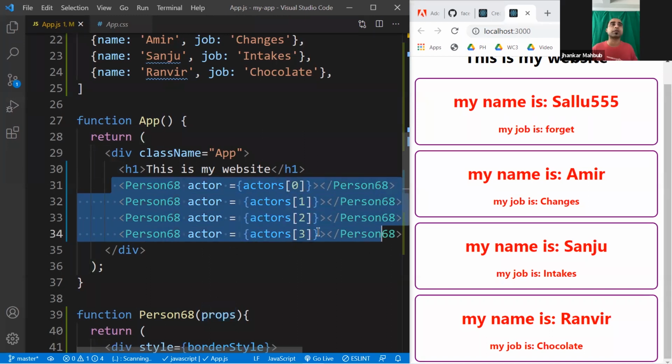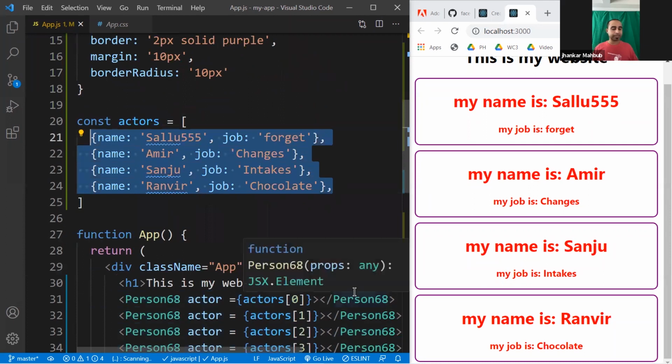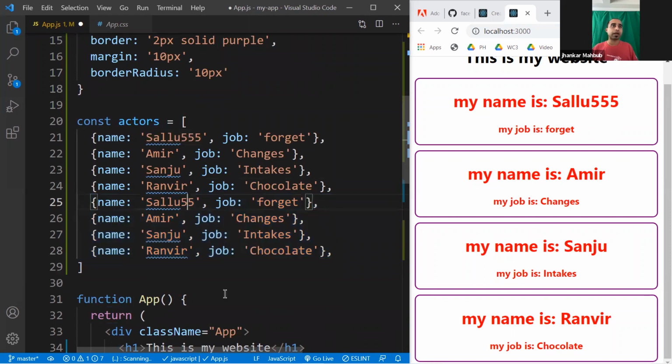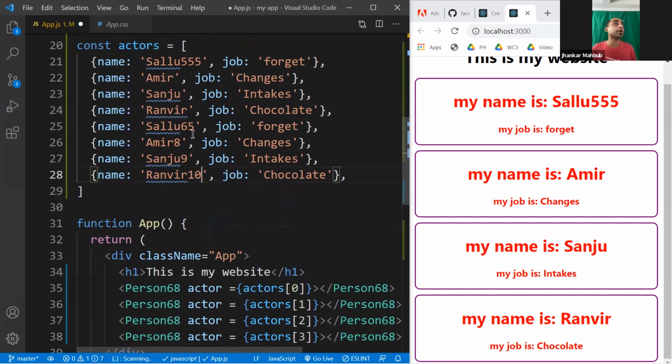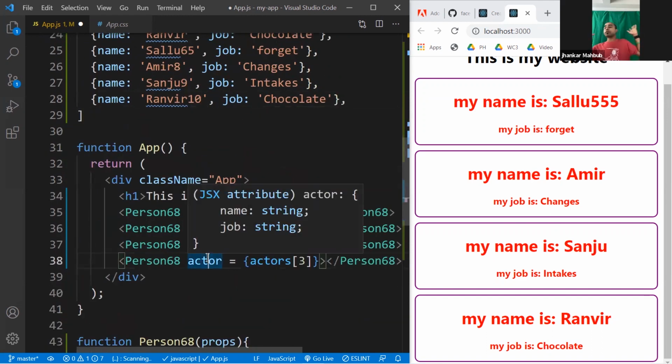There is a clever way. For example, if you have maybe 10 of those, we select this and create another copy. Just select those, Alt Shift down arrow, and maybe this is 65, this is 8, this is 9, and this is 10. Right now, if you want to add those, you have to manually add another 4. What if you have 20? What if you have 100?